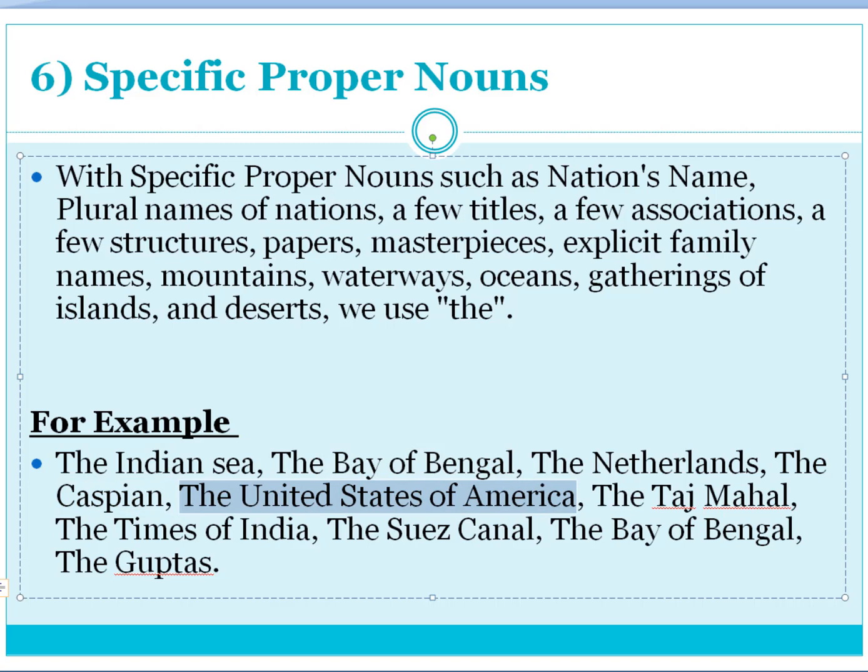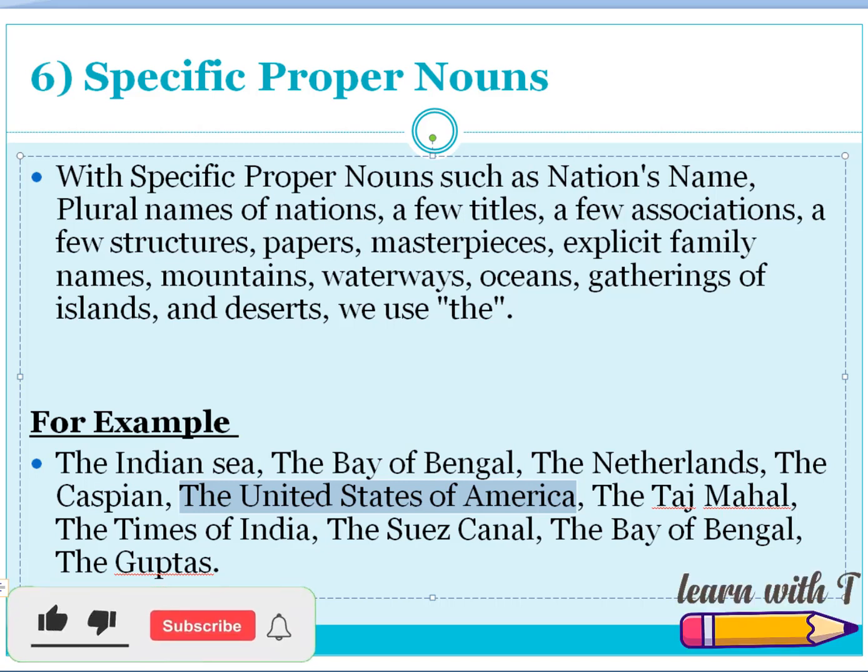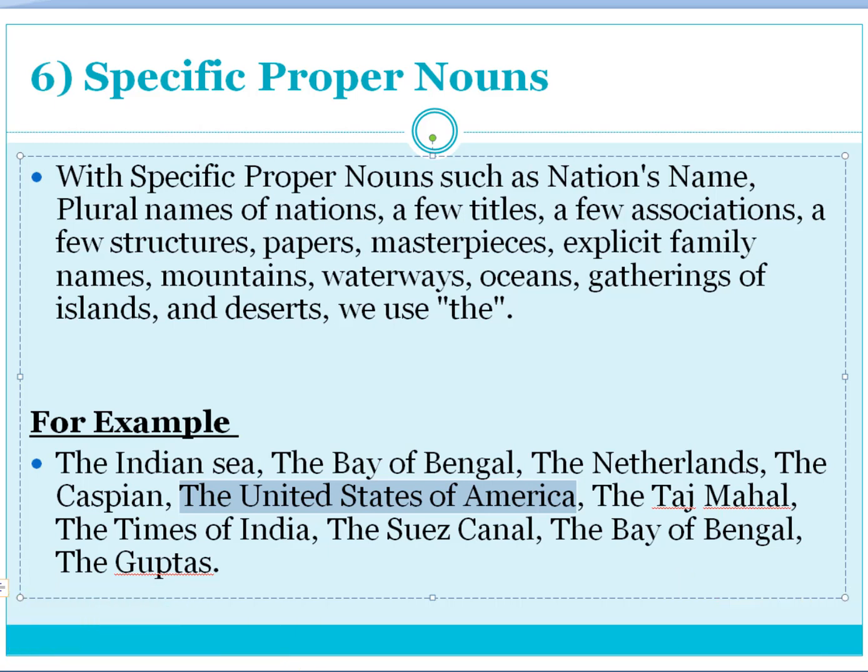Now, America is the name of a country. So why are we using the over here? We usually don't use the with country names. Like we don't use the with Pakistan, the India, the China. We don't use that, but we are using the over here with United States of America, or we can also use the with United Kingdom. Whenever a group of countries is represented by one single country, we use the with that. So United States of America is basically a cluster of many states, so that is why we use the with the United States of America. Similarly, in the United Kingdom's case, because it's also the unity of many countries, that is why we use the with United Kingdom.